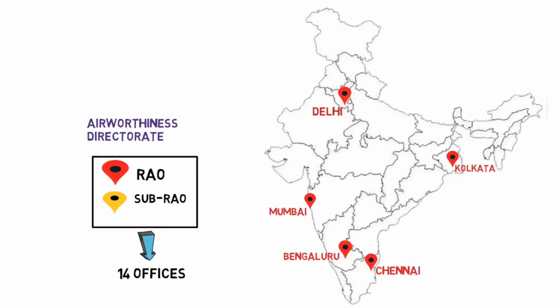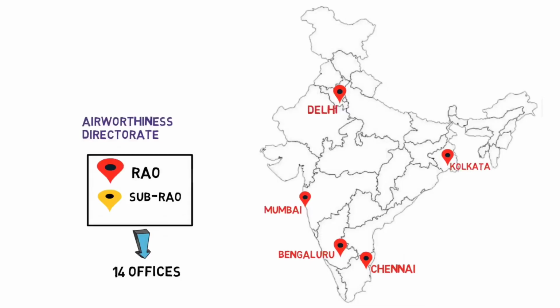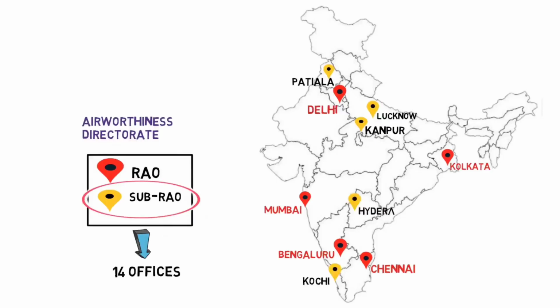Now, if you look over here, 5 ROs alone cannot maintain the entire region. So sub-ROs were made to support the ROs. In the North region, we have Patiala, Lucknow and Kanpur as sub-ROs. In the South, we have Kochi and Hyderabad as sub-ROs. In the West, we have Bhopal, and in the East, we have Bhubaneswar, Patna and Guwahati. Now you see how these regional offices are spread across our entire nation and maintain the civil aviation standard of India. So this was a short summary about DGCA.